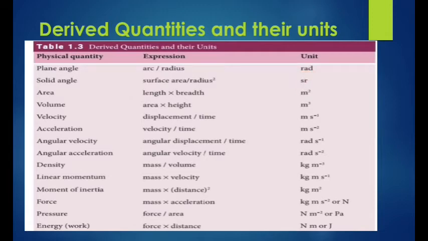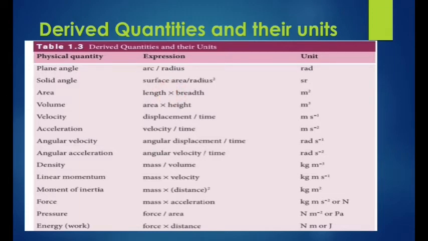Next one, solid angle. See the screen, solid angle. The plane angle and the solid angle, those two quantities, are called supplementary quantities. Already you know the 7 fundamental quantities. These two were called supplementary quantities, but in the year 1995 they were converted into derived quantities. The expression for solid angle is surface area by radius square.